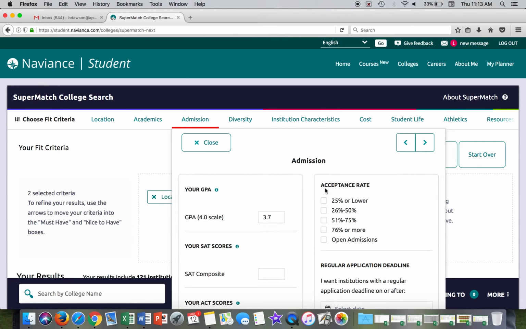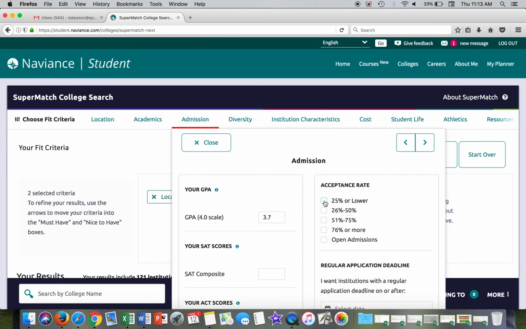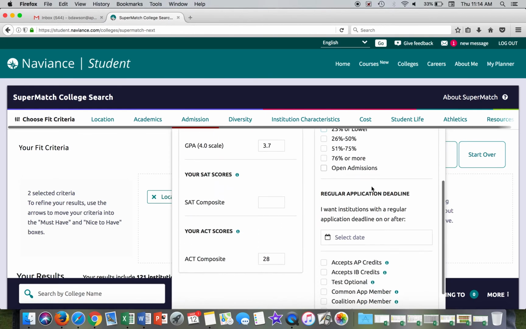If you're not looking for a school that takes everybody, then you can choose one of these, 25% or lower, which means they only accept 25% or lower of their applicants. So if they have 100 applicants, they're only going to accept 25% or lower. That's kind of what that means. I typically leave that blank and determine more when I see the results list that I get.